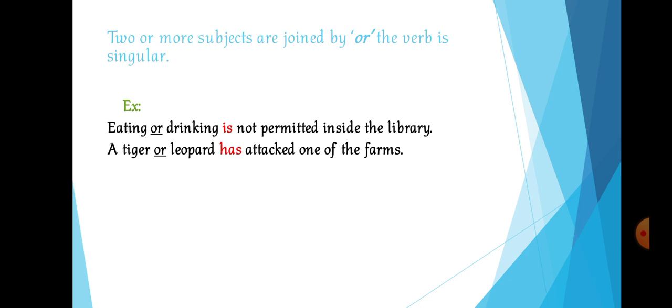Has is a verb. It is singular because the two subjects are joined by the word or. You can't put have or a plural verb there, because the word or only joins the two subjects. So the verb will be in singular, right? So this is about the fifth rule.